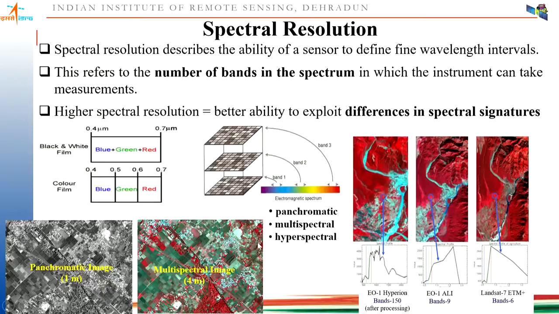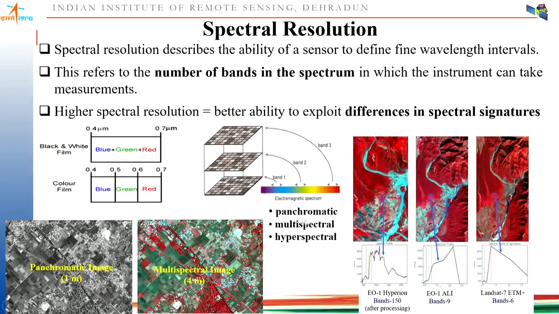So the more spectral bands there are, the better spectral reflectance curve you are able to get. Normally the spectral reflectance curve is dependent on the different wavelengths, and with respect to that we are getting the reflectance values. So this refers to the number of bands in the spectrum, and depending on that the data sets are categorized into three categories: panchromatic, multispectral and hyperspectral.